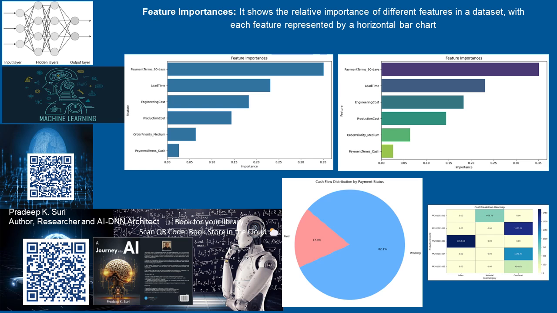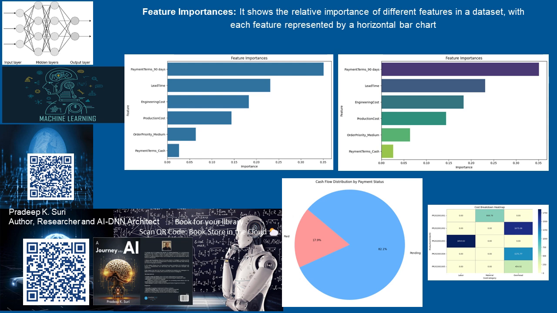To create a cash flow report from the historical dataset using a random forest model in Python, we'll need to perform several steps. Here's a step-by-step guide. 1. Data preparation. First, we need to prepare and clean the data from various sources, ensuring it's merged correctly for the analysis. We'll focus on the following data sets: customer orders, purchase orders, production orders, engineering orders, cash flow.